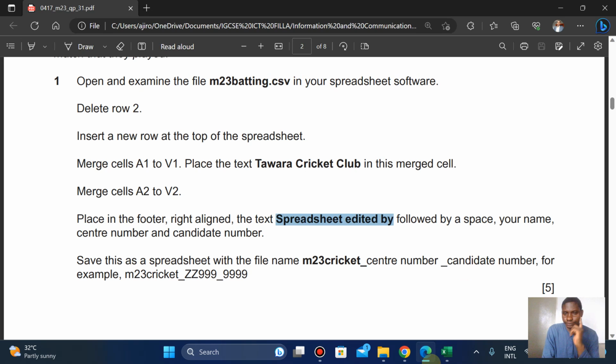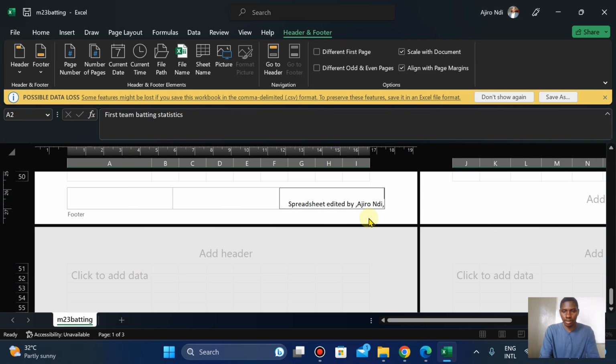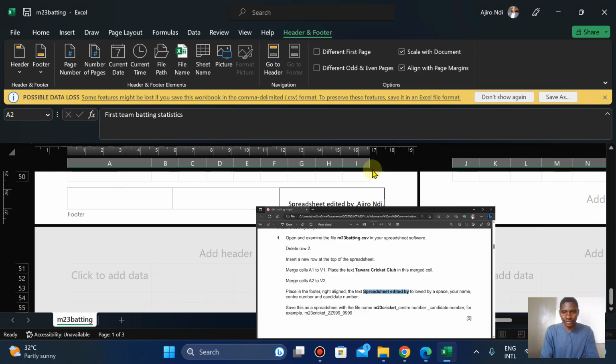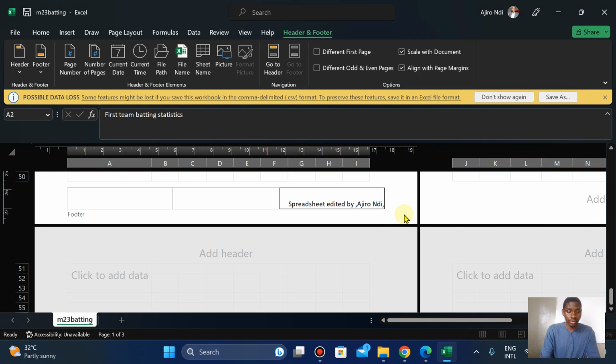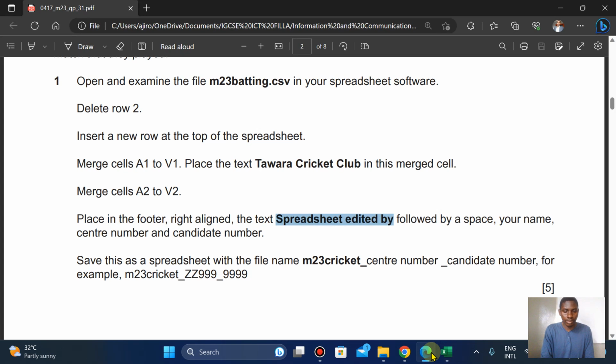Let me see this. Followed by space, your name. Okay, what again? Center number AN 017, comma, candidate number. For me, it's 2023. Okay, 2023.